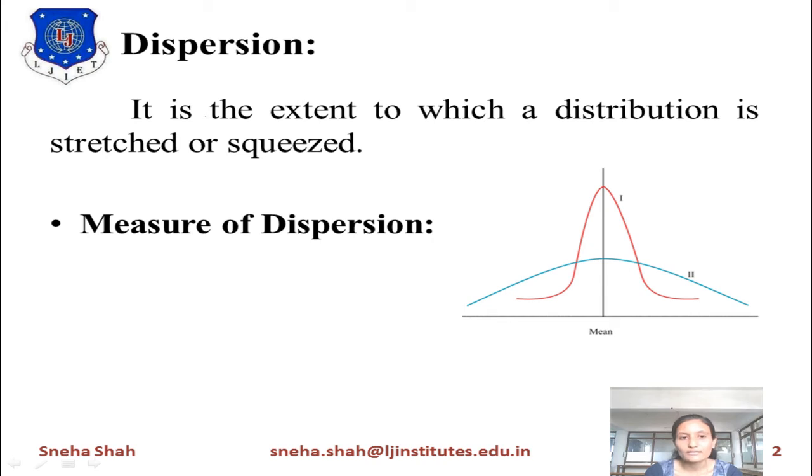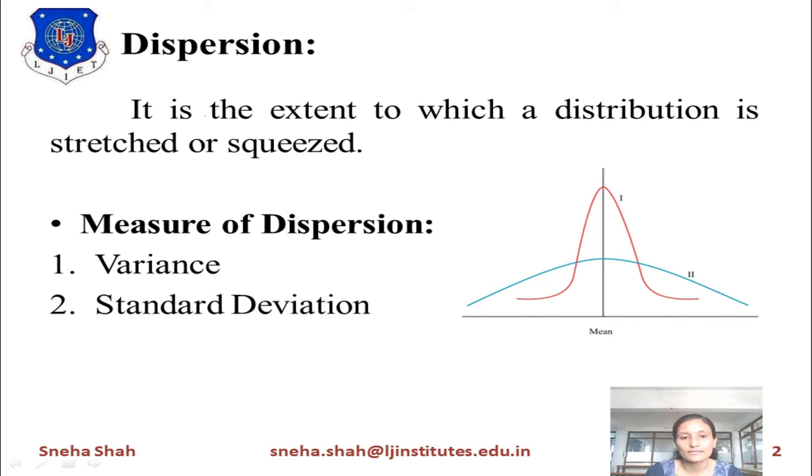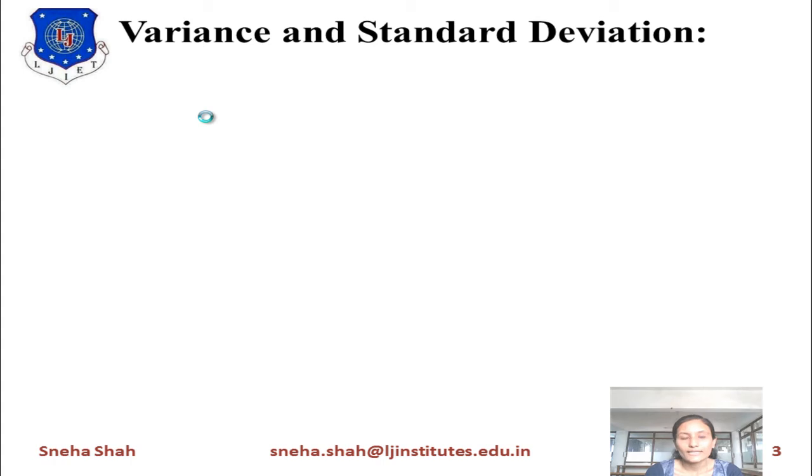There are various methods to measure dispersion. The first is variance, the second is standard deviation, and the third is the interquartile range.